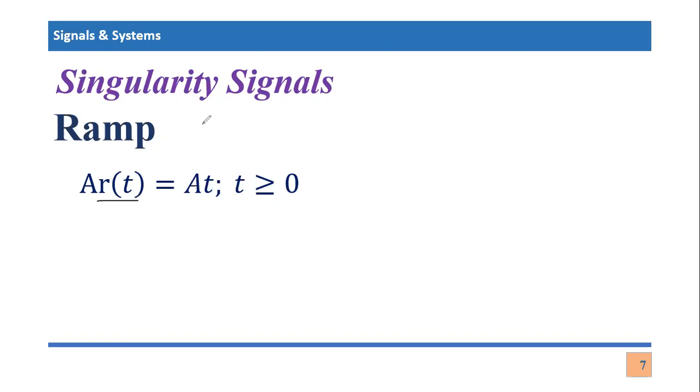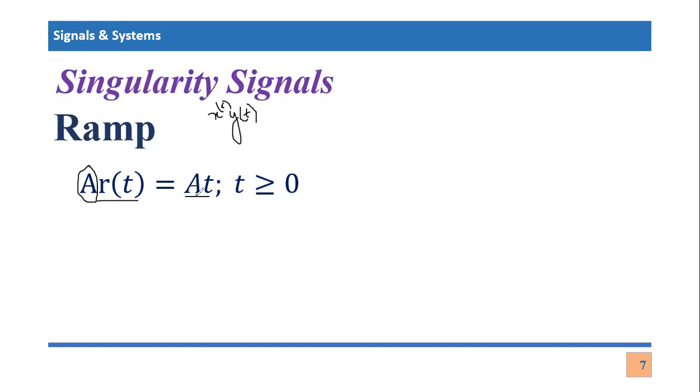Normally, we have learned that signals are usually denoted with small letters like X or Y, and then they have a time domain variable, so X of t, Y of t, or something like that. But for the ramp signal, we usually denote it with R of t, and beside R of t, we have its slope. This number, which is capital A here in this example, is its slope, right? And its mathematical definition is that its value is A t.